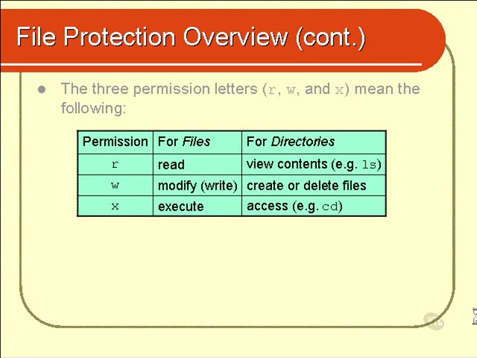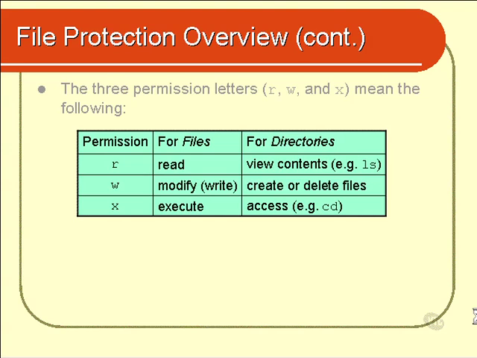Then the W permission means that you can modify or write the file. We haven't looked at any commands yet that will modify files, but a good example might be vi, the text editor. So you could open up a text file, make some modifications to it using the editor and save those changes. But you would not be able to do that if you did not have write permission available to you.